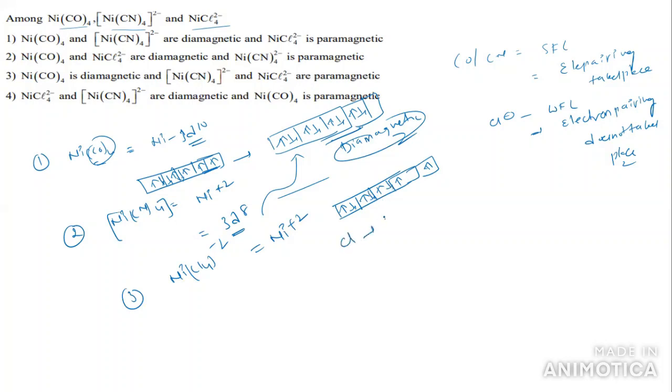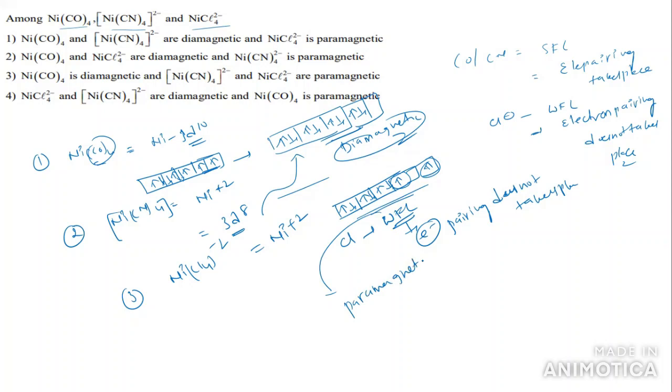Here Cl is a weak field ligand, so electron pairing does not take place. The electrons remain like this, single electrons, so unpaired electrons are there. This is paramagnetic. So what answer will we take? Option 1 is the right answer.